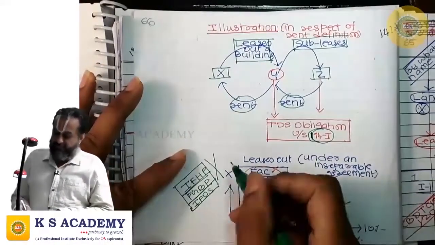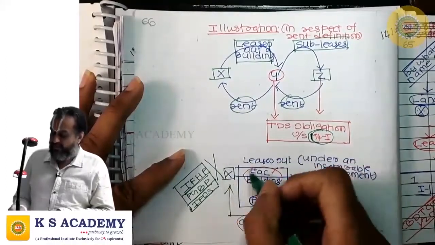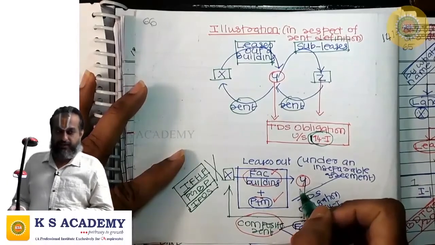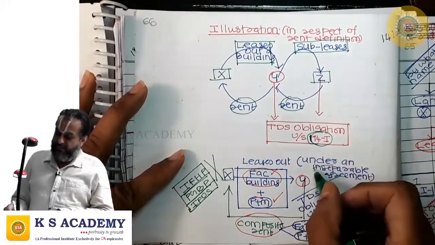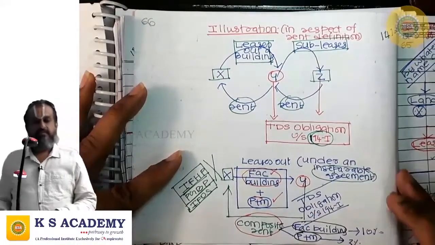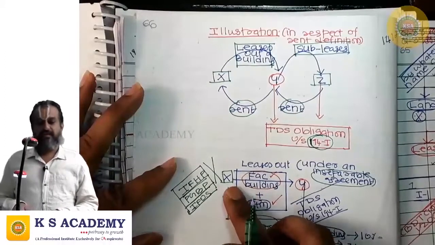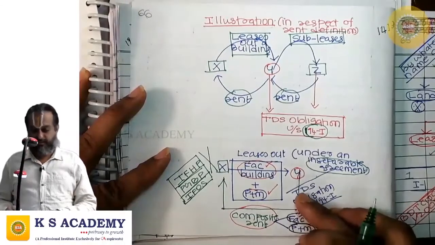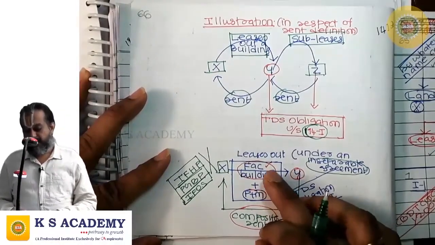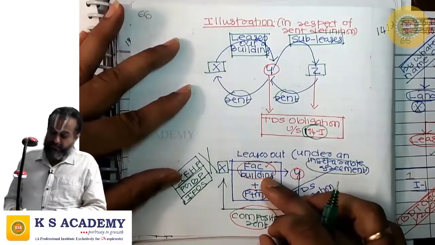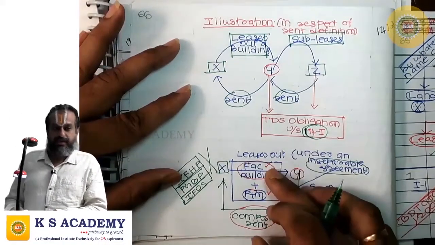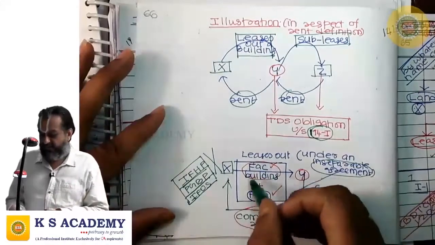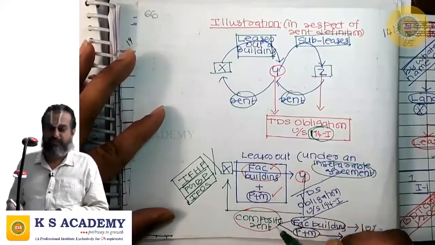Next, X is leasing out the factory building along with plant and machinery to Y under an inseparable agreement. What is an inseparable agreement? Letting of factory building is inseparable from letting of plant and machinery. That means Y has to take both the factory building as well as the plant and machinery, or he cannot take anything.